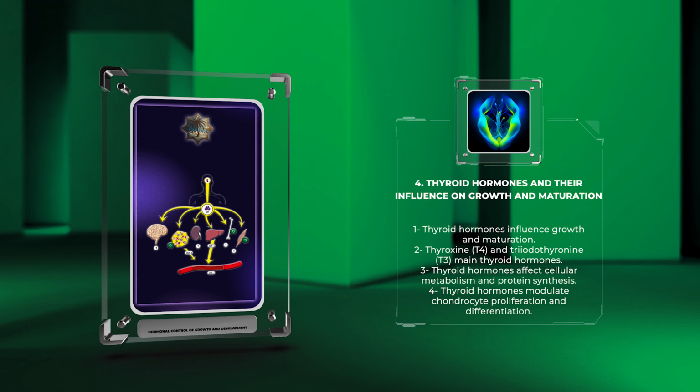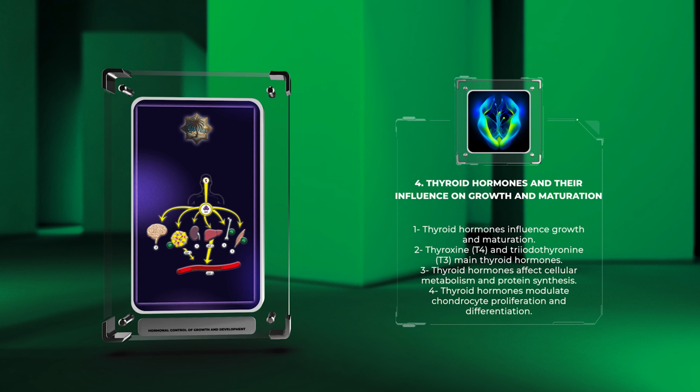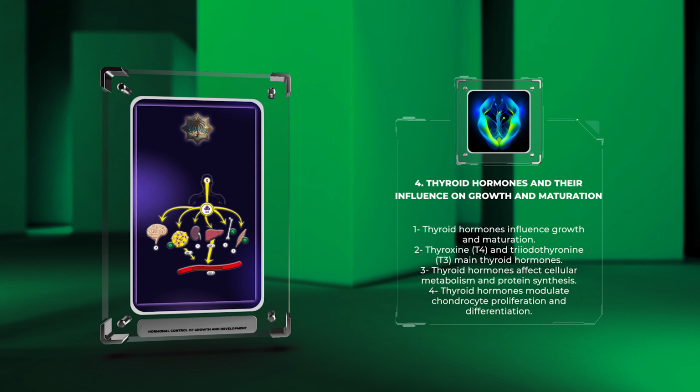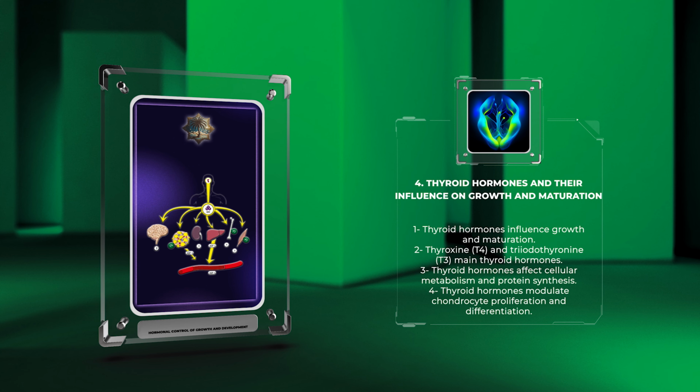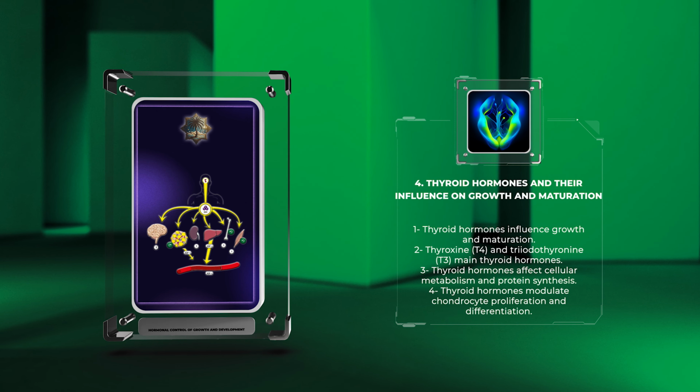In addition to their effects on growth, thyroid hormones also play a crucial role in the development of the central nervous system, influencing overall maturation and brain function. Perturbations in thyroid hormone levels during critical periods of development can have long-lasting effects on growth, cognitive function, and metabolism.